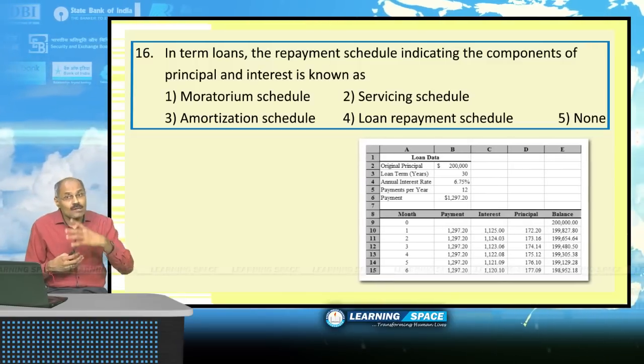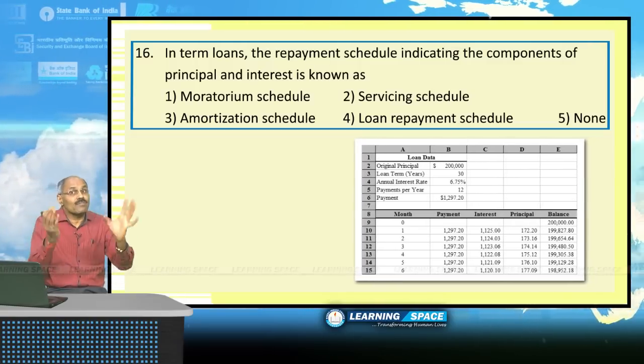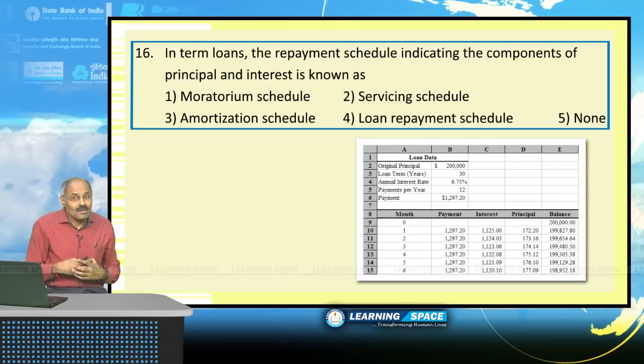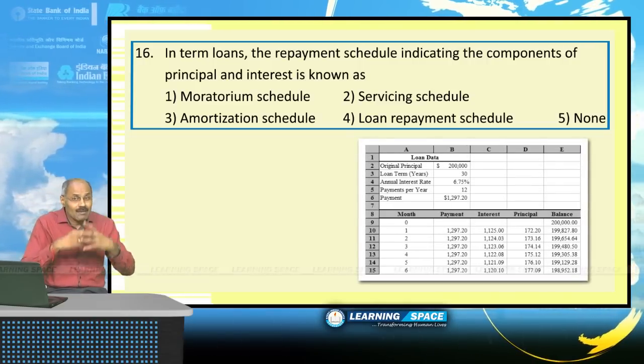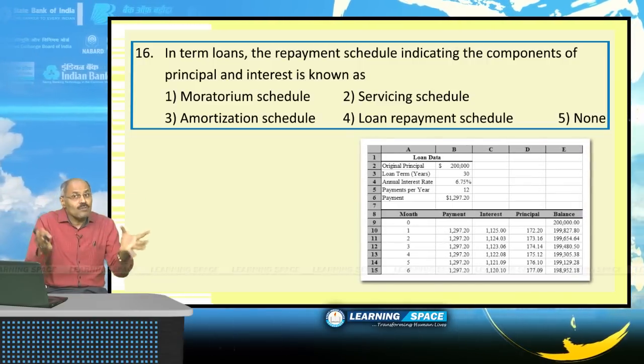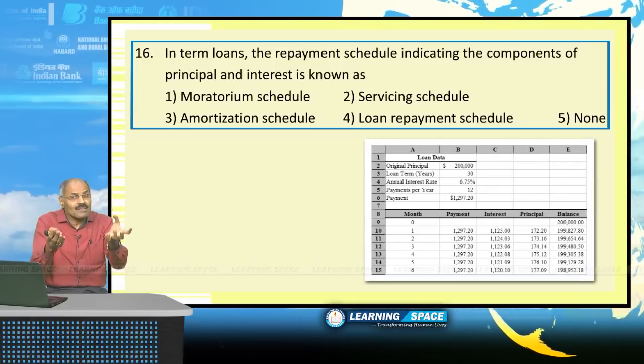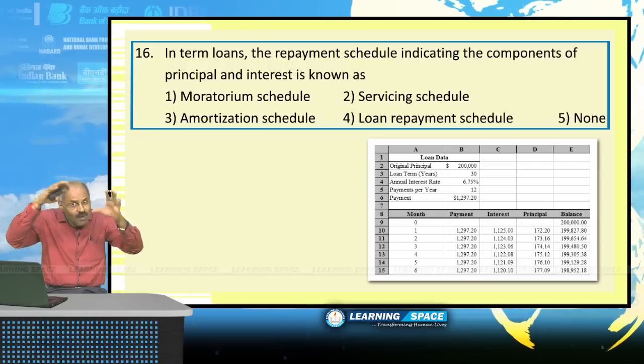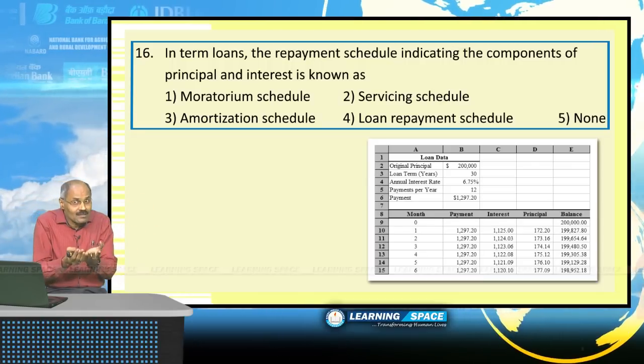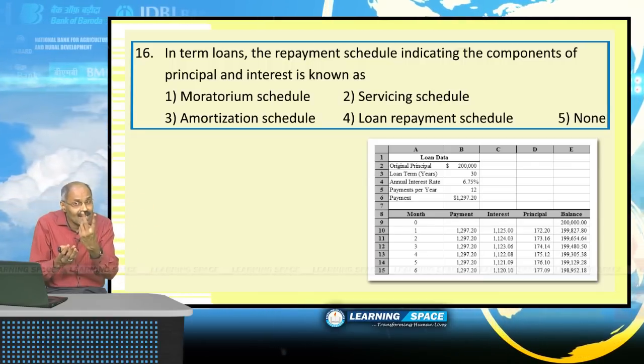You have taken a house loan with a period of 15 years. That means you have to service the loan for 180 months. Every month you will pay a fixed EMI. EMI is equated monthly installment. Out of the payment you are making every month, there are two elements in that.